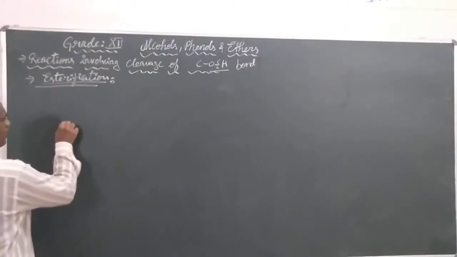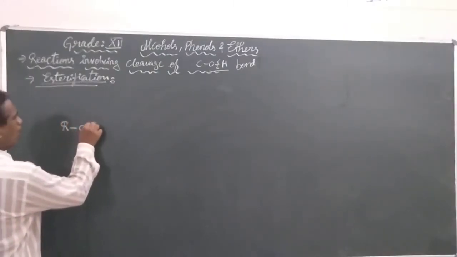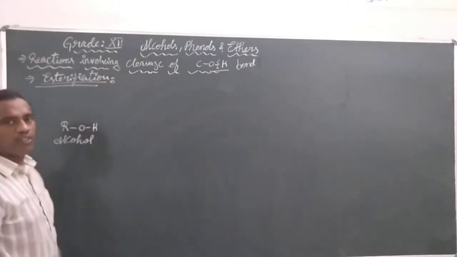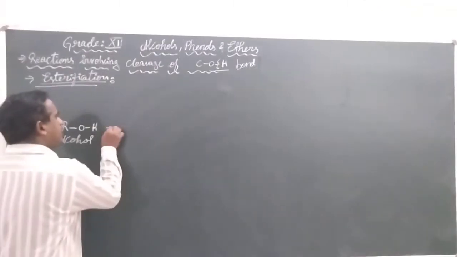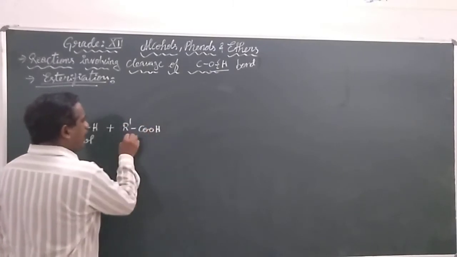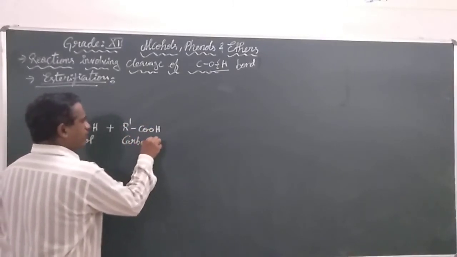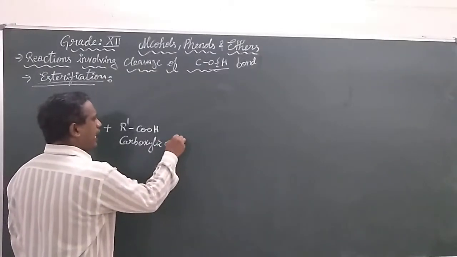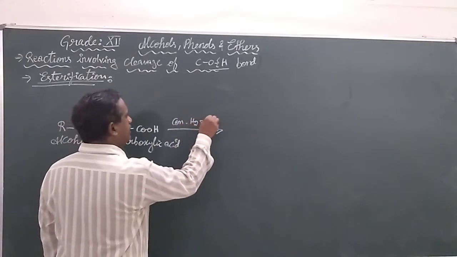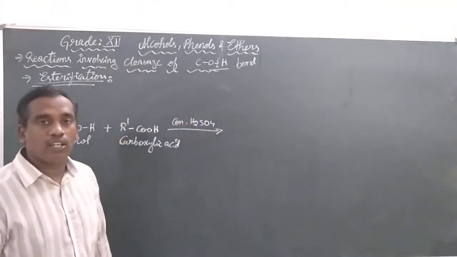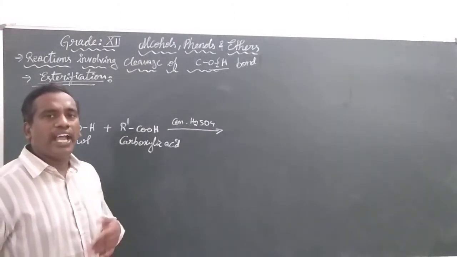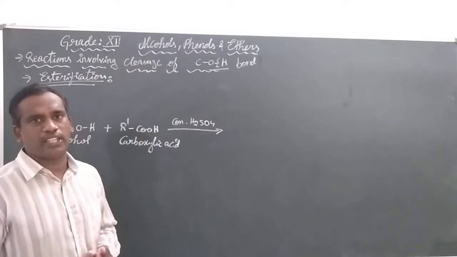Here, we have an ROH group, which we call an alcohol. When this alcohol is reacted with a carboxylic acid in the presence of concentrated sulfuric acid, a dehydration reaction takes place.